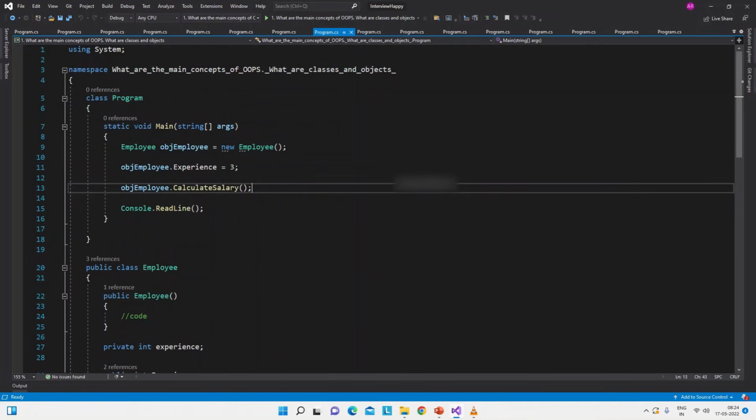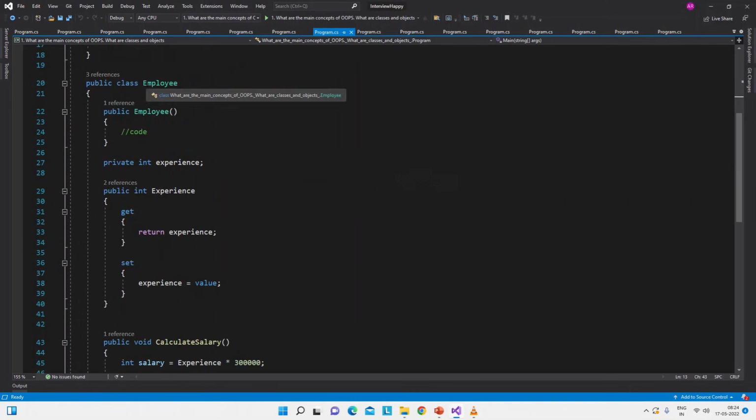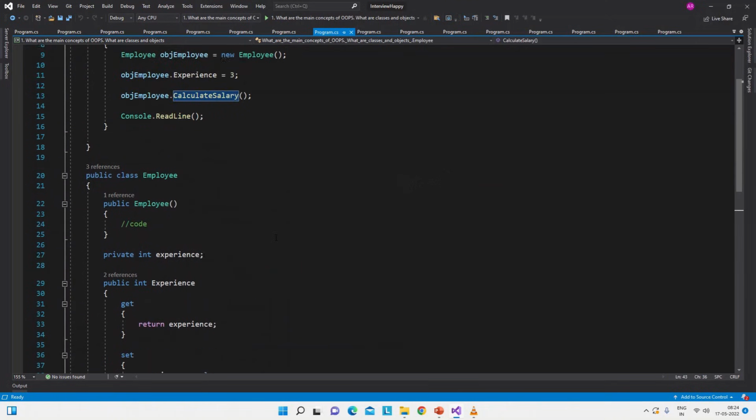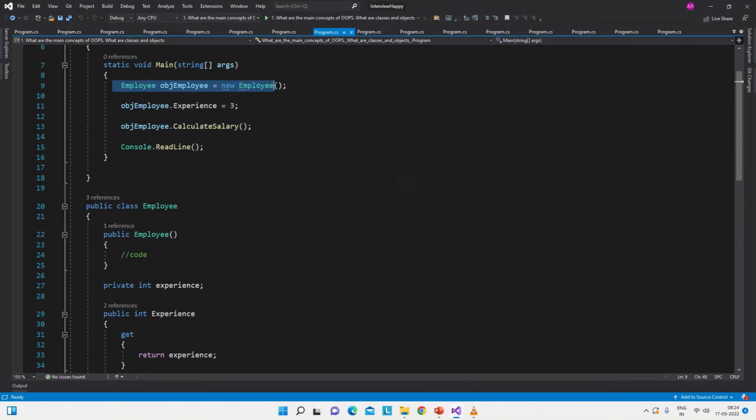Here is a small console application which has the same code. You can see this is the employee class, constructor, field, property, and the calculate salary method. Now we have just created the object of this class, set the property, and called the calculate salary method.